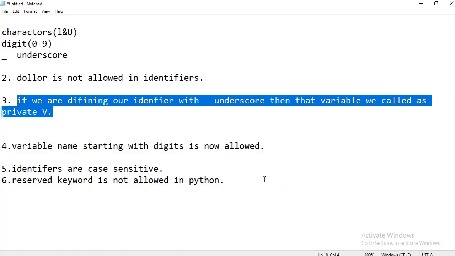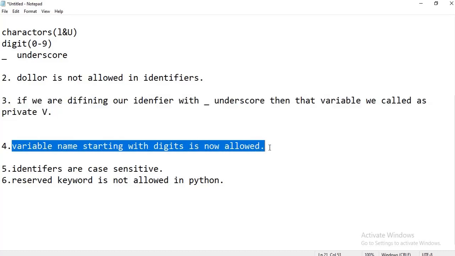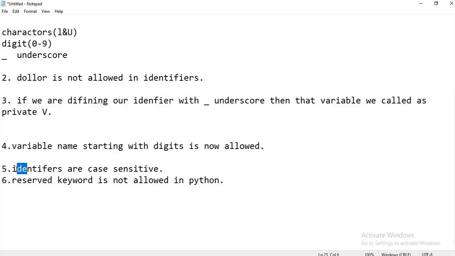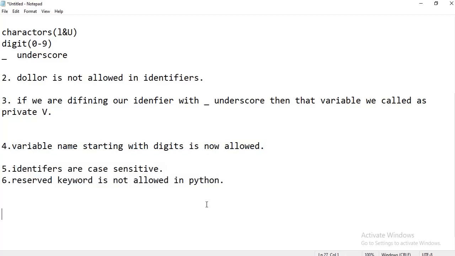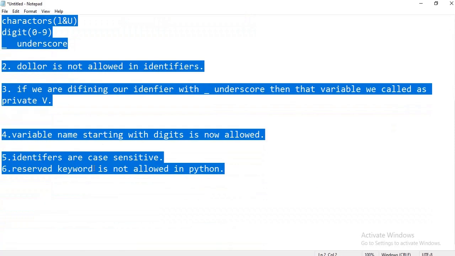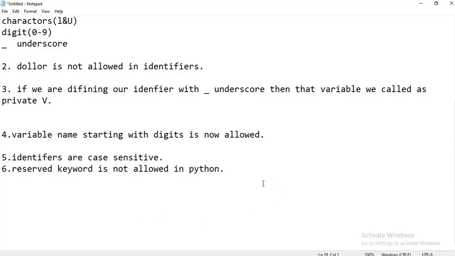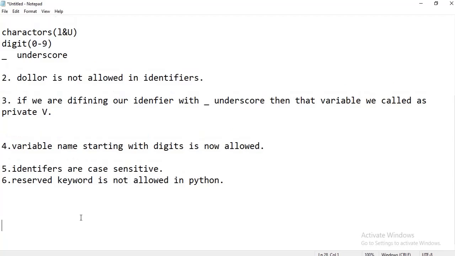Also, a digit cannot be the first letter of an identifier or variable name. Identifiers are case sensitive and reserved keywords are not allowed. So this is all about identifiers, and next we are going to discuss keywords.